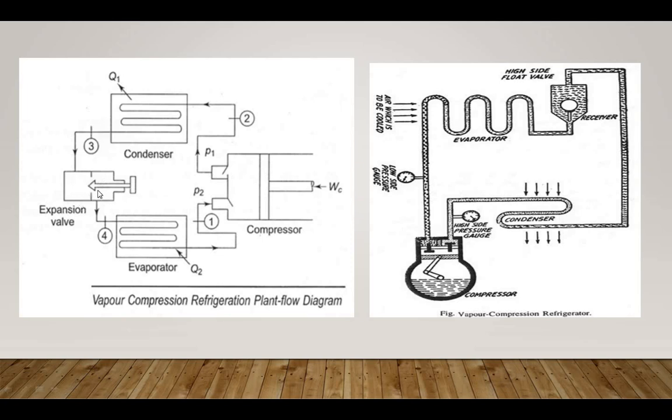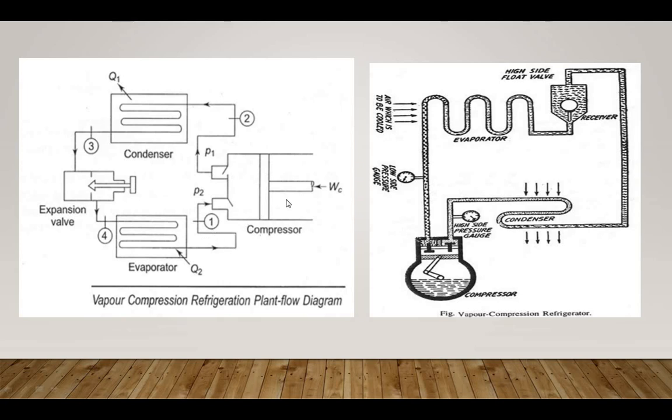But in the expansion valve there is a reduction in pressure, and that low pressure is the inlet of the evaporator. So low pressure liquid refrigerant after expansion enters the evaporator, where a considerable amount of heat is absorbed by it, and the liquid is converted into vapor. This vapor has very low pressure, and it is again sucked through the suction line into the compressor.